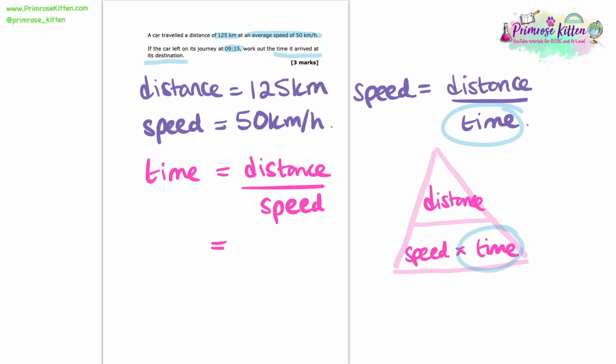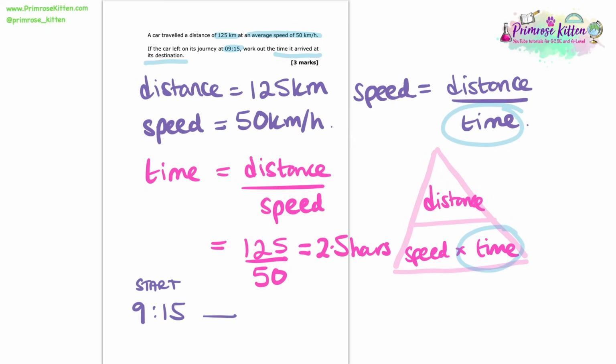Now if we substitute in those numbers that we know, we'll get 125 divided by 50. And if we stick that into our calculator, we find that we have 2.5 hours that it's taken us. Now that's not quite it yet, because we were told that the car left on its journey at 9:15, and we were asked to work out the time that it arrived at its destination. So we need to ask ourselves, well, what's the time 2.5 hours after 9:15? And that time is 11:45. And that there is our arrival time, and that's our answer.